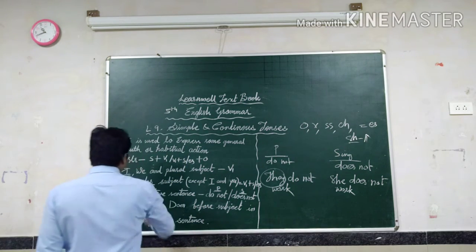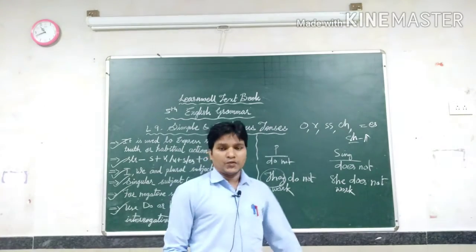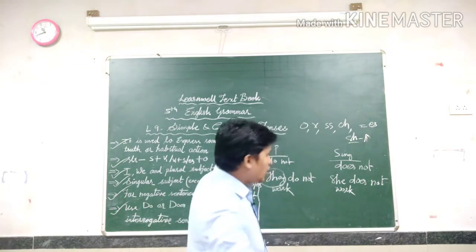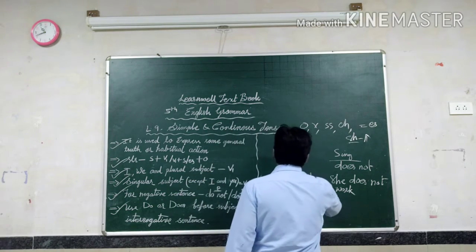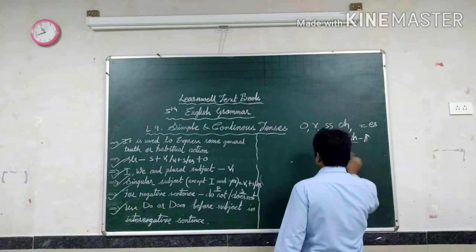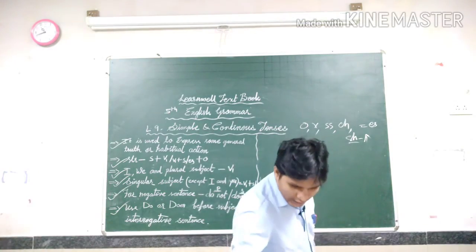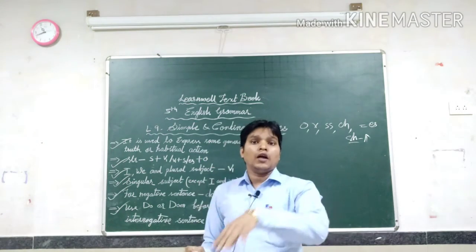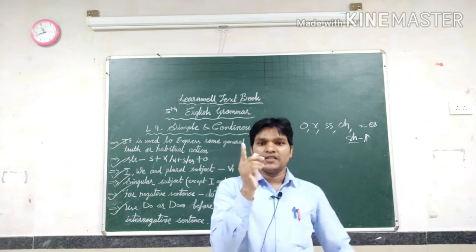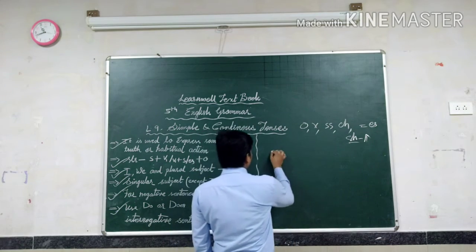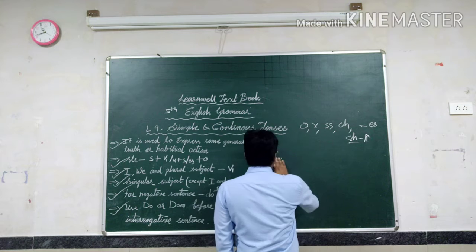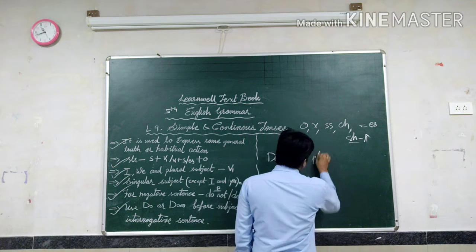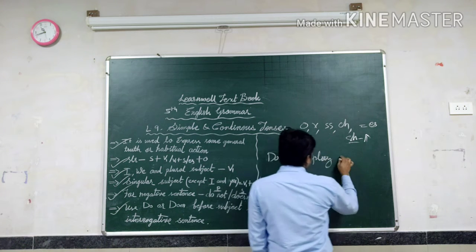Now we are going to discuss do or does before the subject in interrogative sentences. First we discussed the negative sentence. Now we are going to discuss the interrogative sentence. So in an interrogative sentence generally a question mark will come. That's why do or does will come at the front of the sentence. For example, I am writing here: do you play chess?